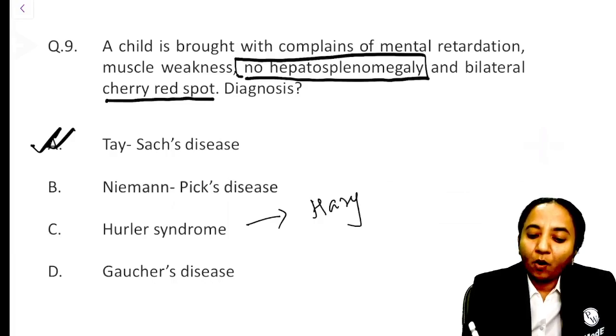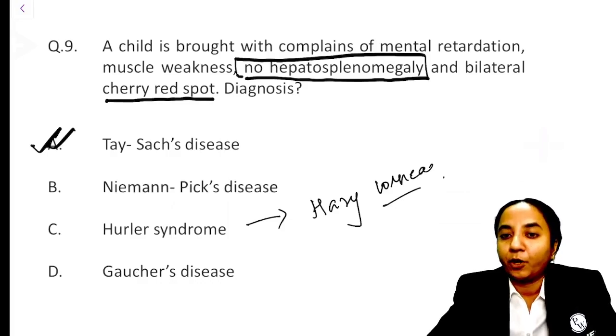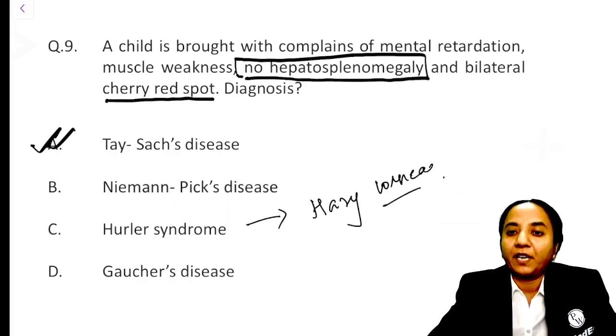So the hazy cornea or the cloudy cornea is the more representative ophthalmic finding in case of a Hurler syndrome as compared to a cherry red spot in the cornea. So if you look at it from an ophthal point of view, a Hurler syndrome patient, we would rather say that the child has presented with a bilaterally hazy cornea rather than saying anything about the fundus.